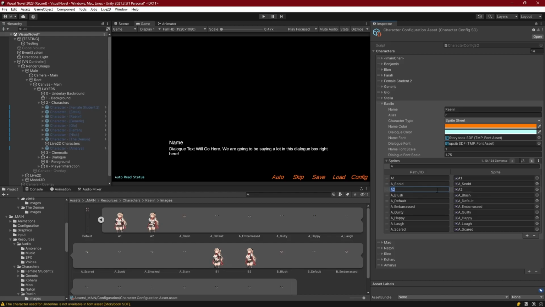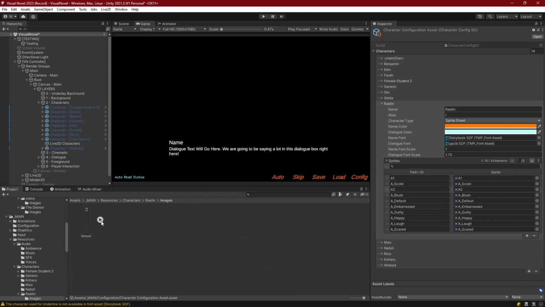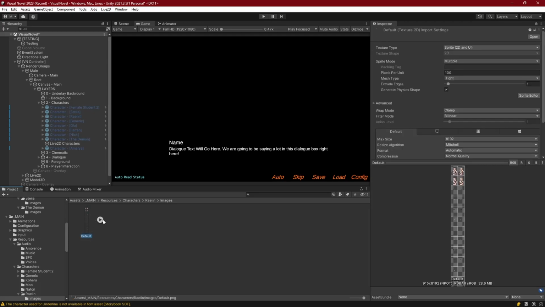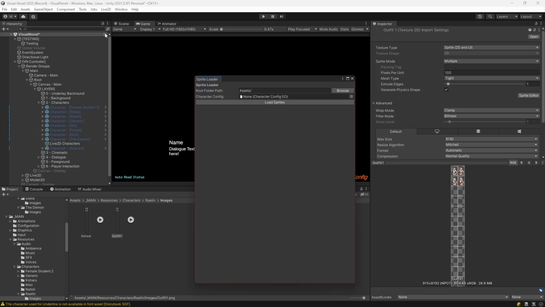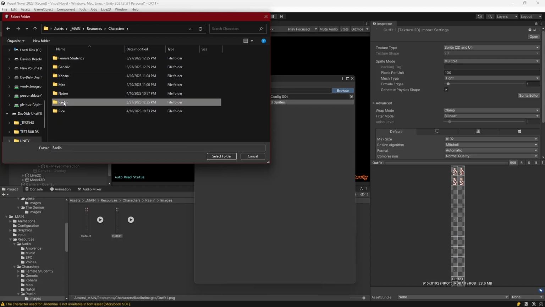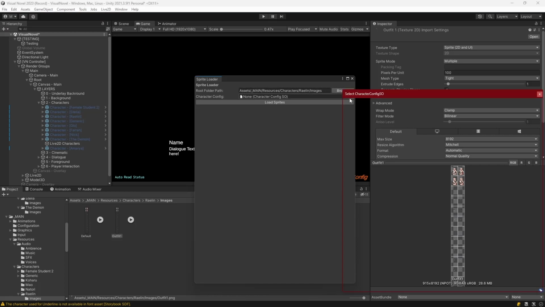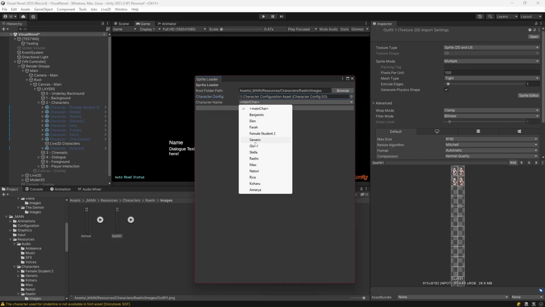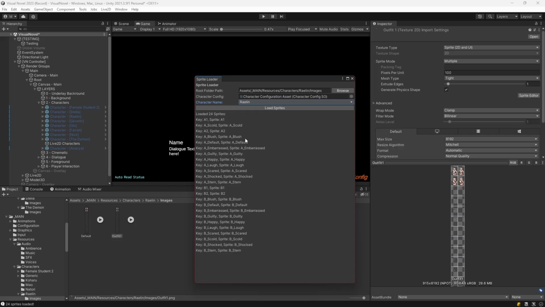So A2 is A2. Now, when we start getting into different sprite sheets, let's say we had, let me just duplicate this, the default sprite sheet, and then we have outfit 1. And I'm going to run that tool again. So sprite loader, and I'm going to browse to Raylene's images, so resources, characters, Raylene images, select, and I'll link my character configuration asset, select Raylene, and load the sprites.